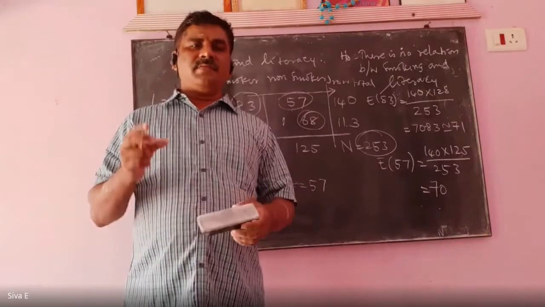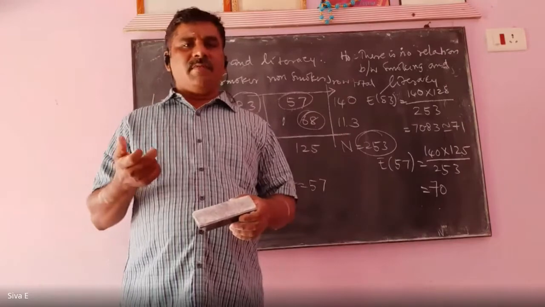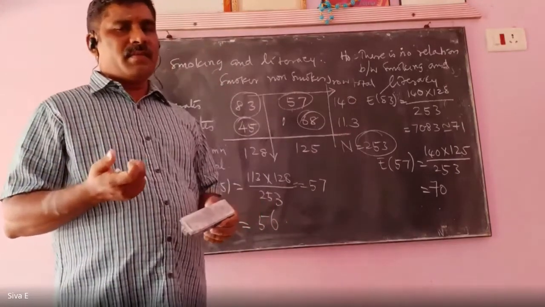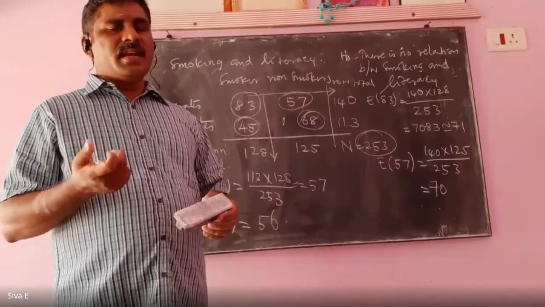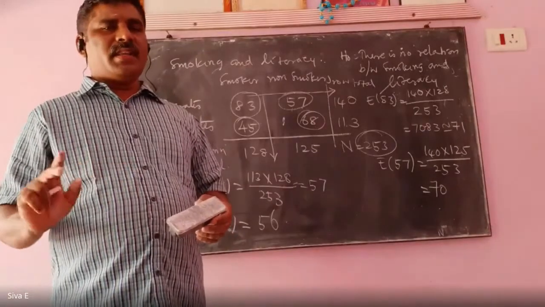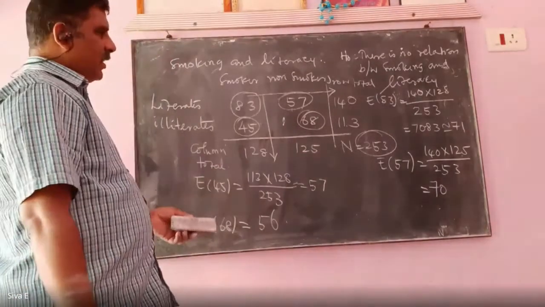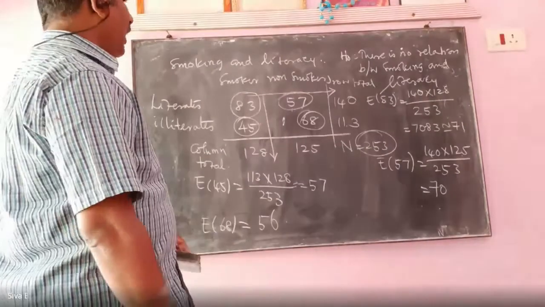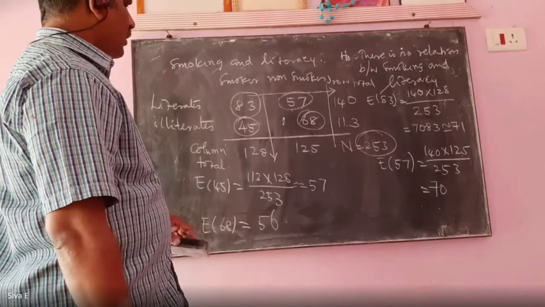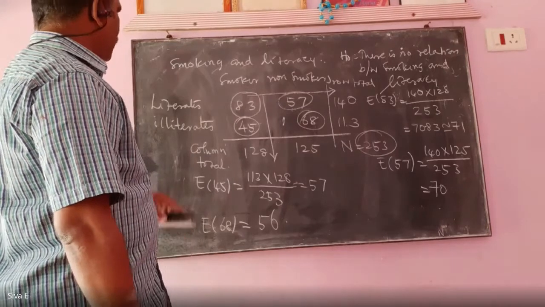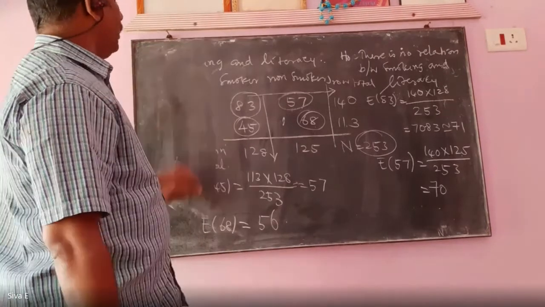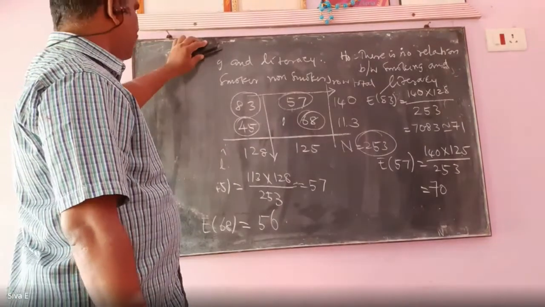Only finding the expected frequencies differs. After that, everything is the same. After finding the expected frequency, you have to form the table.